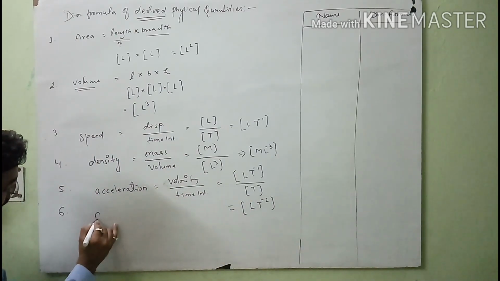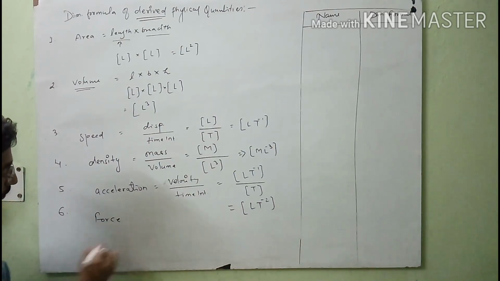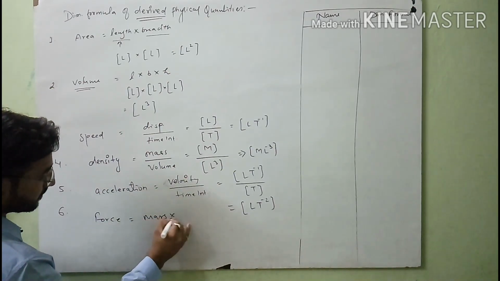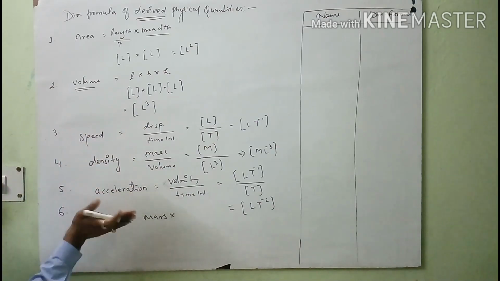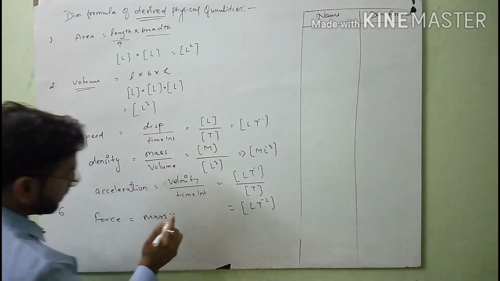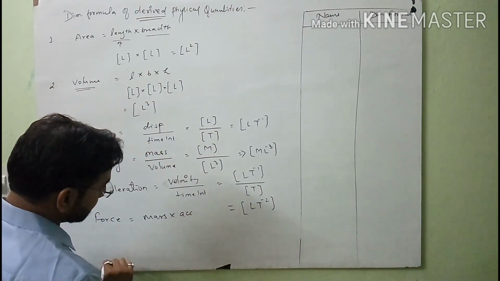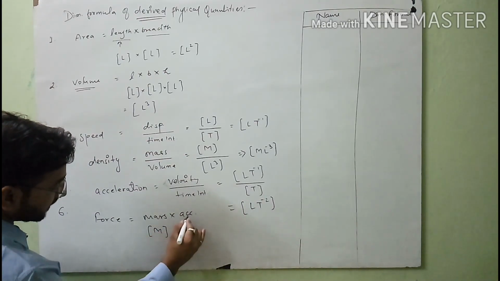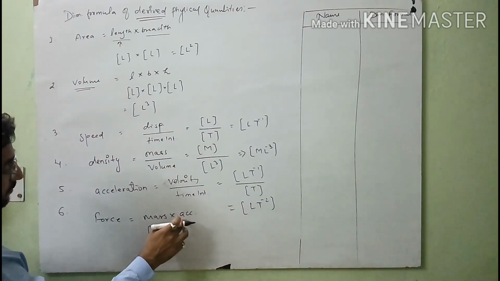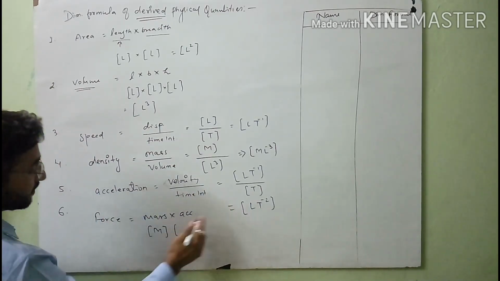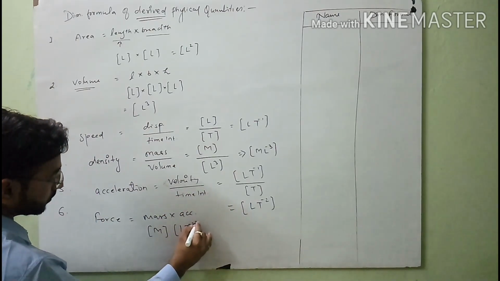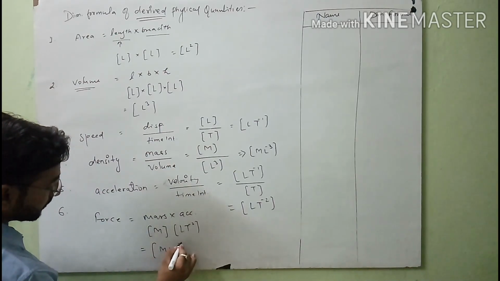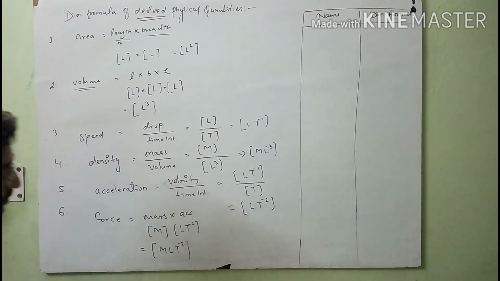So number 6 is force. You know that the formula for force is mass into acceleration. All the calculations are correlated with each other. So mass into acceleration. You know that the dimension formula of mass is M, and the dimension formula for acceleration is LT minus 2. So you will get finally the dimension formula of force, which is MLT minus 2.